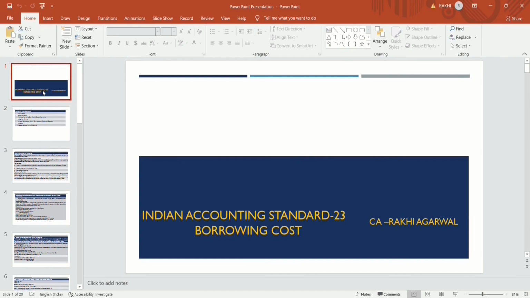Then that cost is to be capitalized with the respective qualifying asset. So in this standard we generally discuss the borrowing cost which is capitalized in nature, meaning that cost is required to be capitalized with the qualifying asset.